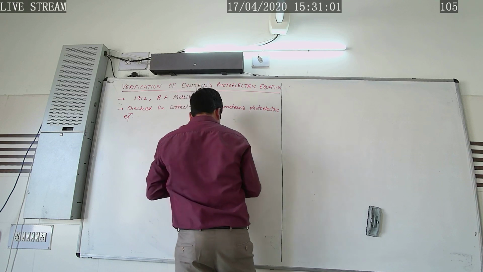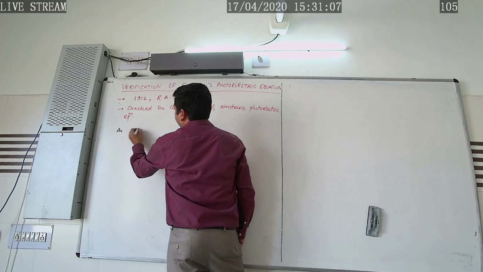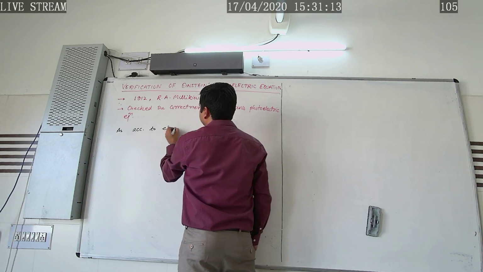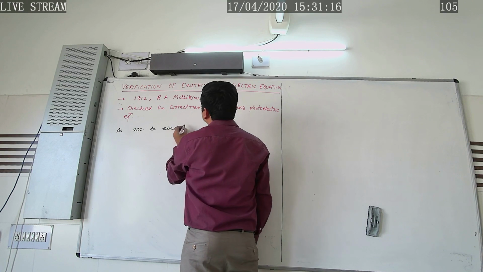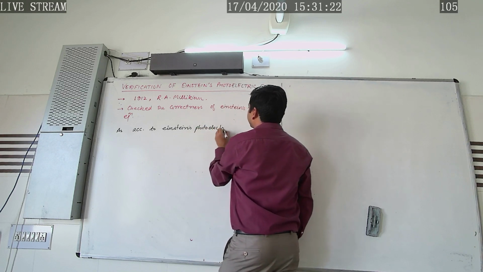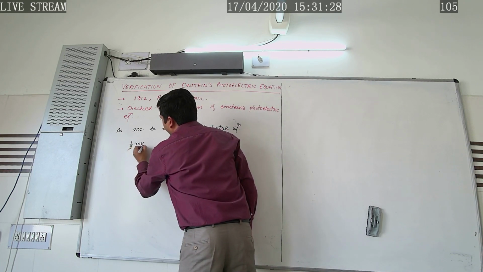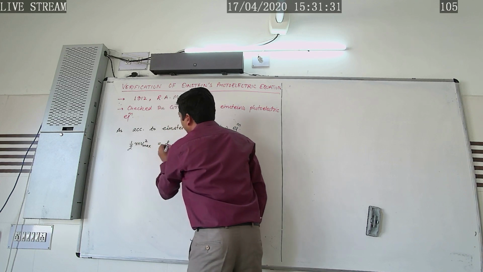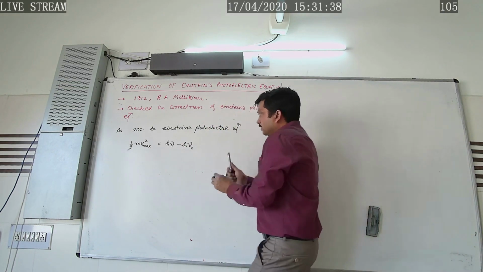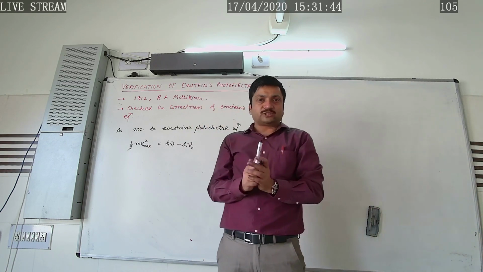As we know, according to Einstein's photoelectric equation, we have the maximum kinetic energy of the emitted photoelectron, 1/2 m v max square, equals h nu minus h nu naught.